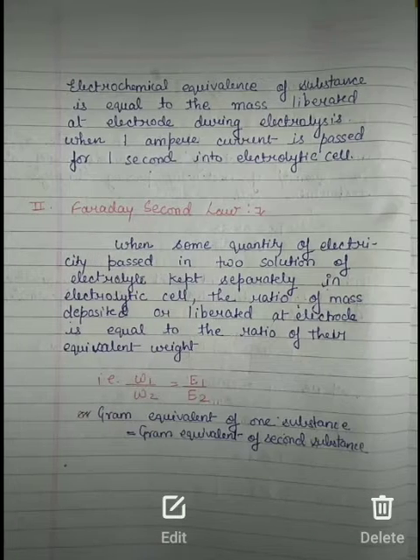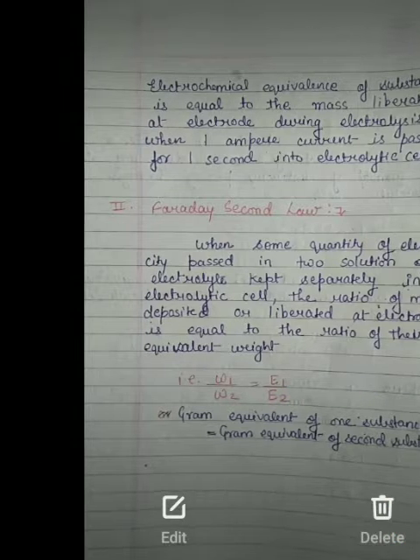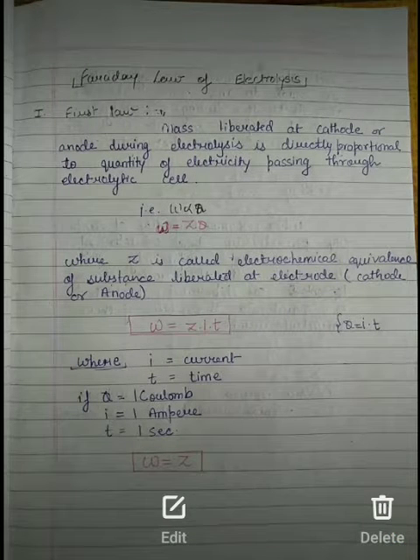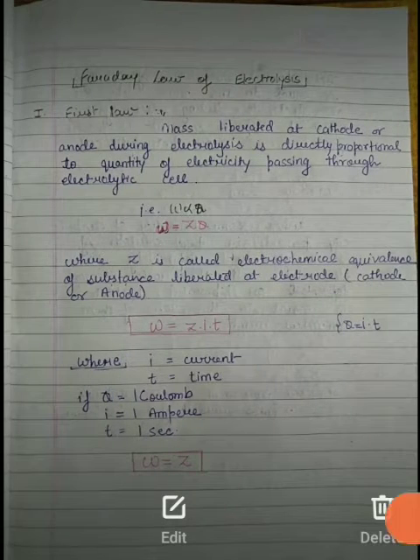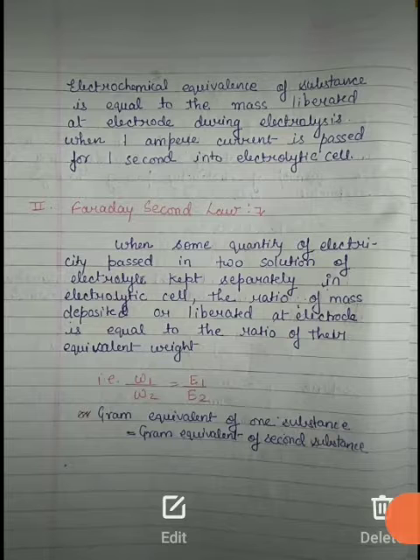So now we can say that the electrochemical equivalent of a substance is equal to the mass liberated at an electrode during electrolysis when 1 ampere of current is passed for 1 second through the electrolytic cell. So this is the very first law of Faraday.